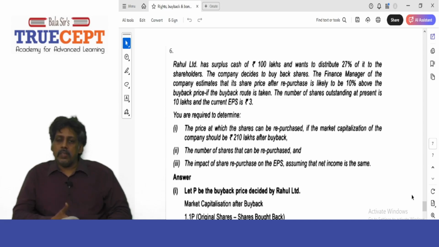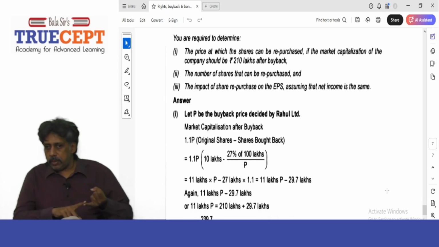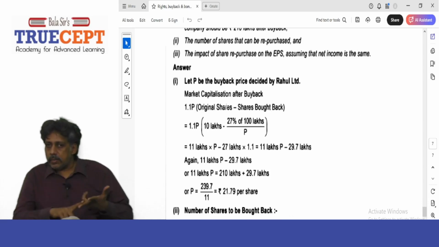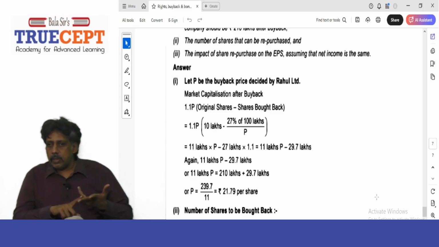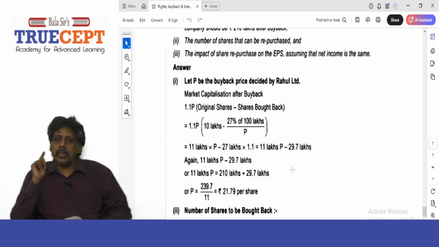So just see the calculation out there: 1.1P into, in brackets, original shares, it is 10 lakh shares, minus shares bought back, minus 27 lakh divided by P. Now when I solve this, how much do I get? 11 lakh into P, 11 lakh P, minus 29.7 lakh, which is equal to 210 lakh.